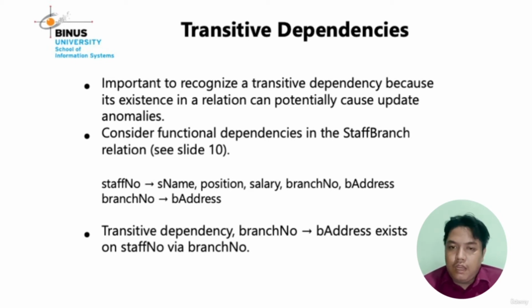Branch number in the staff relation is not a key, and branch address in the staff relation is not a key. So this is transitive, because branch address as a non-key attribute depends on branch number as a non-key attribute. So transitive is where a non-key attribute depends on a non-key attribute.